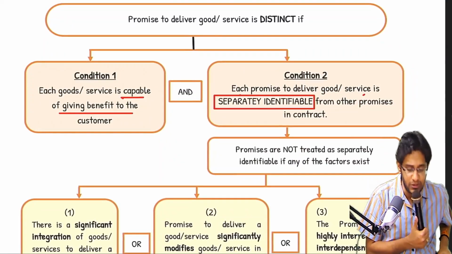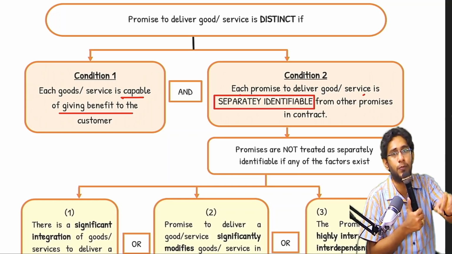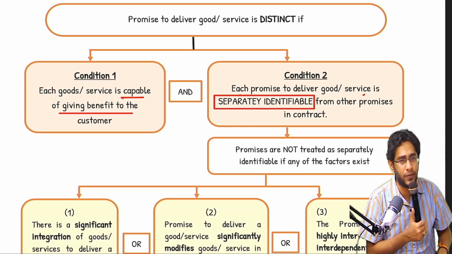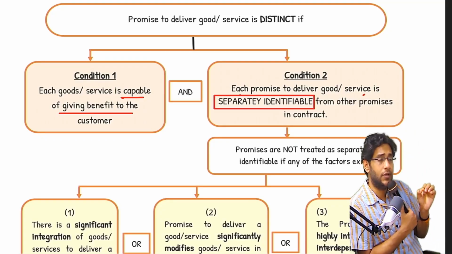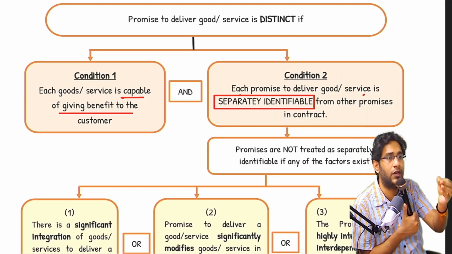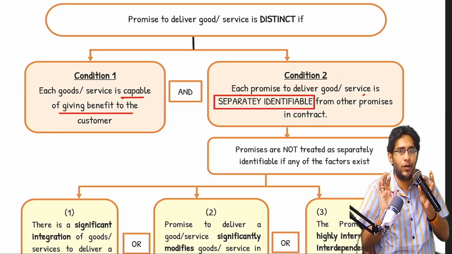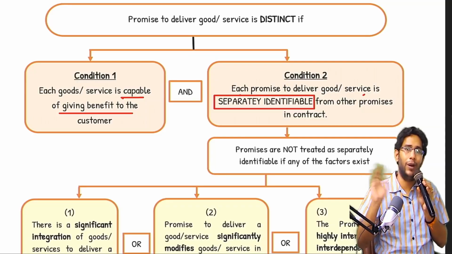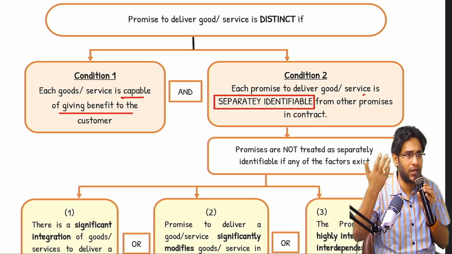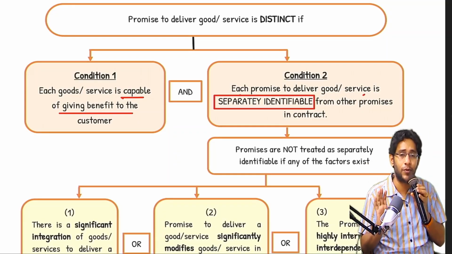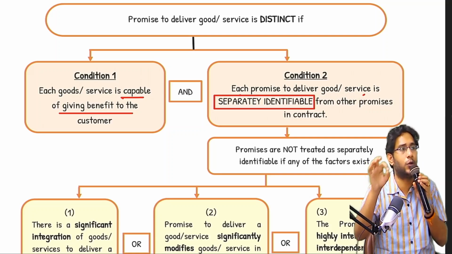Now, come to the next page. Promise to deliver goods or service. Every promise will become a distinct promise when you satisfy 2 conditions. What are the 2 conditions? First one, each promise to deliver good or service is capable of giving benefit to the customer on its own. If I agree to sell an AC to you, is the AC alone capable of giving you benefit or not? Yes. If I do maintenance services, is it capable of giving benefit to you or not? Yes. If I give you a warranty promise, that also is capable of giving benefit to you or not? Yes. That means each promise I made in my contract is capable of giving benefit to the customer.